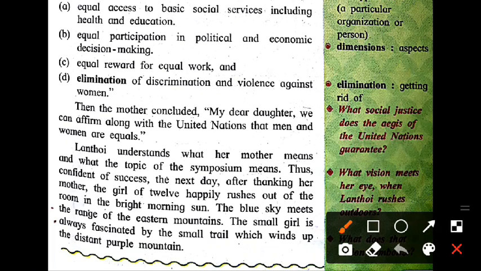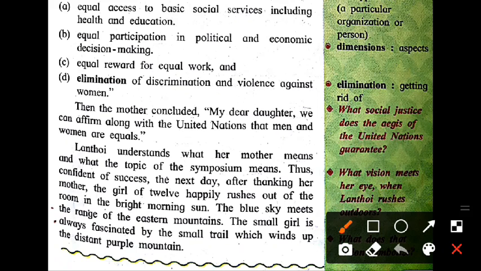The blue sky meets the range of the eastern mountains. The small girl is always fascinated by the small trail which winds up the distant purple mountain. So this east and west part of our India is full of beauty, and this beauty is described in the particular area of the lesson also.